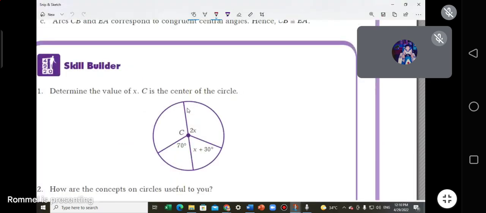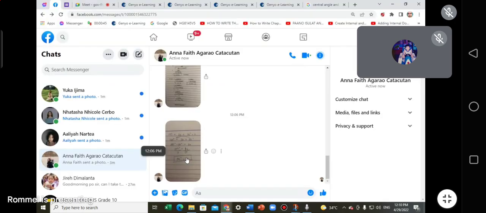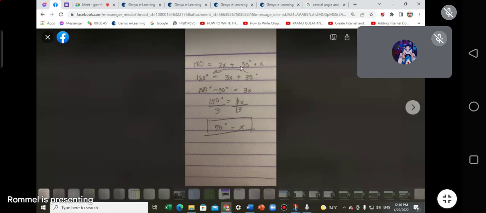Okay, so 180 here is 2x plus x plus 30, because of this line here that is a diameter. Again, 180 equals 2x plus 30 plus x. Just simply deduct 30 from 180, it's 150, and 3x is there. Then divide both sides, the 150 and the 3x, by 3 to get rid of the 3. x becomes 150 divided by 3, which is 50 degrees.